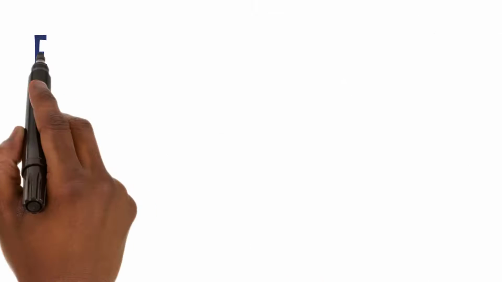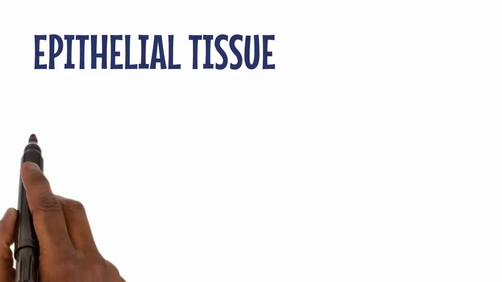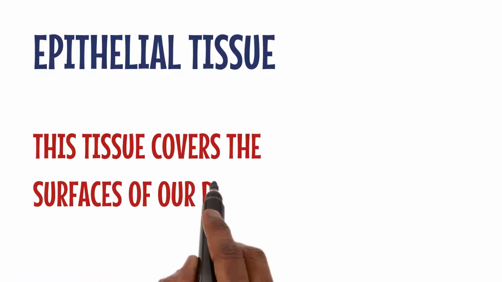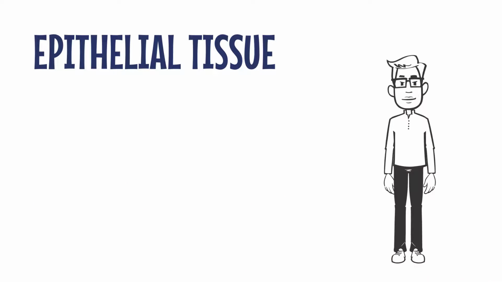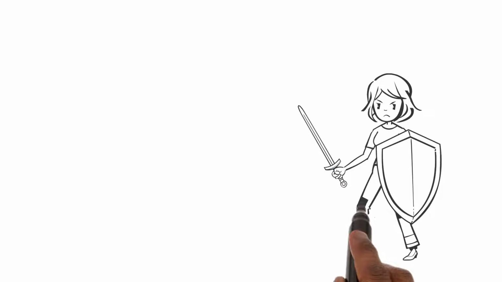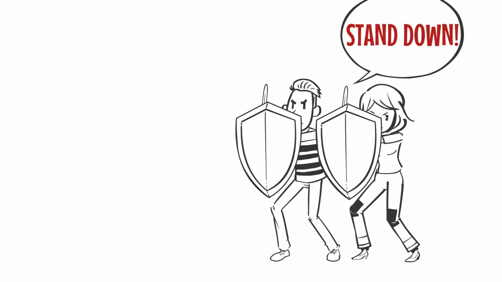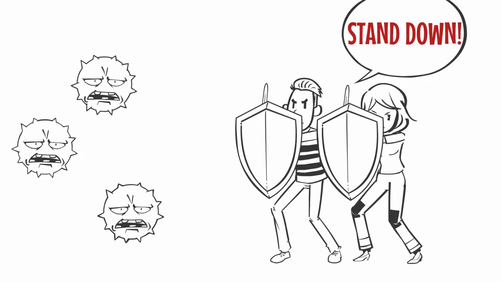First up, we have epithelial tissue. This tissue covers the surfaces of our body, both inside and outside. It's like the protective armor of our body, guarding against harmful invaders and providing a barrier.